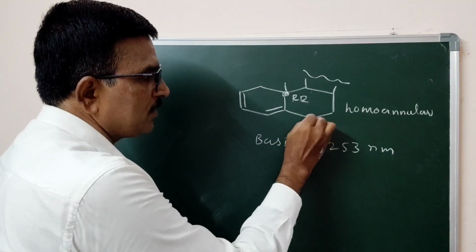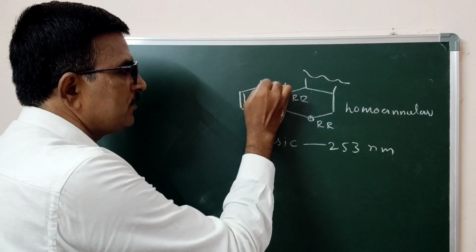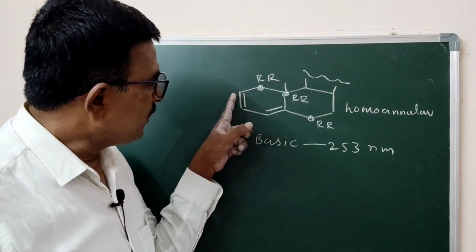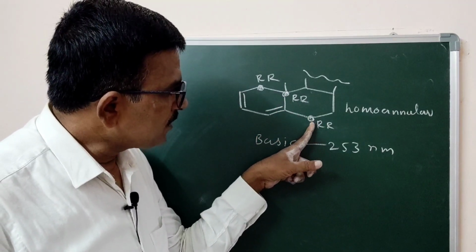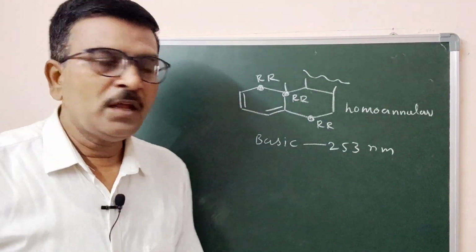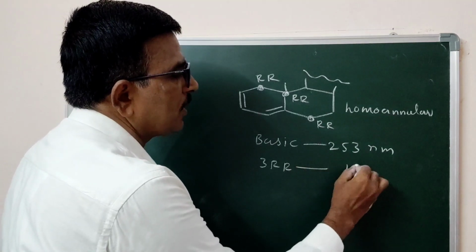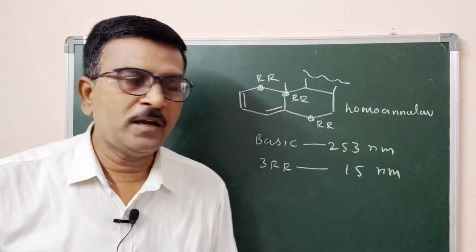This carbon is attached with the double bond, second ring residue. This carbon is attached with the double bond, third ring residue. So this carbon is with this double bond, this carbon is attached with this double bond, this carbon of the ring is attached with this double bond. So there are 3 ring residues, 3RR. That contributed 15 nanometer, 3 into 5, 15 nanometer.